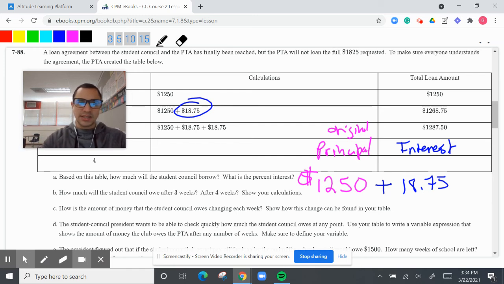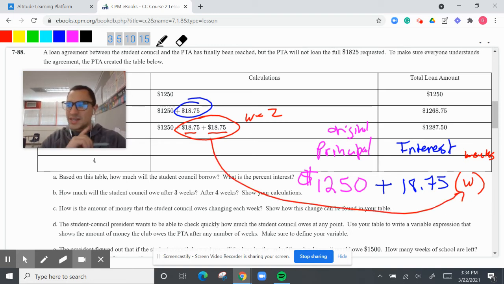And our interest is 18.75, but that's also being multiplied by W, which is going to be the weeks. Because if W equals 2, then it should be 18.75 times 2. So that is going to be your equation or your expression for this.